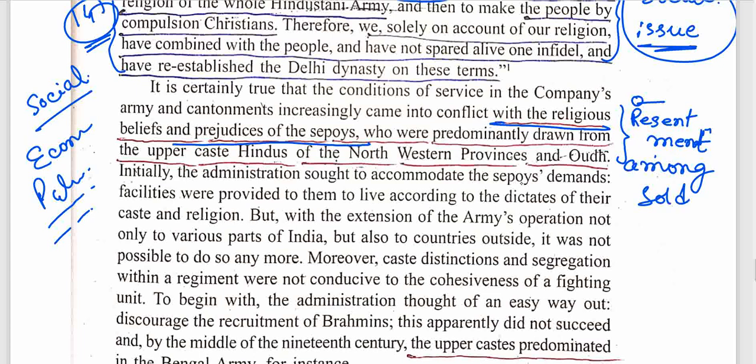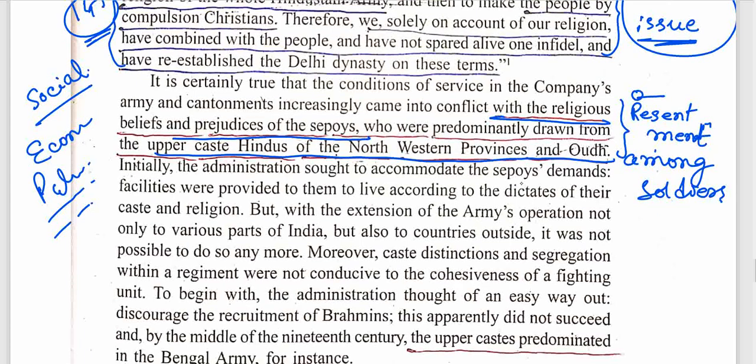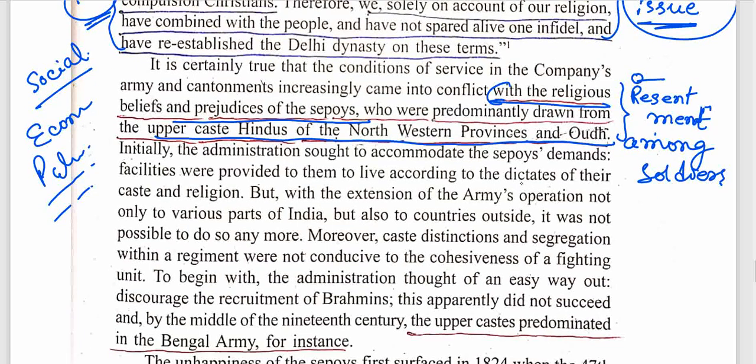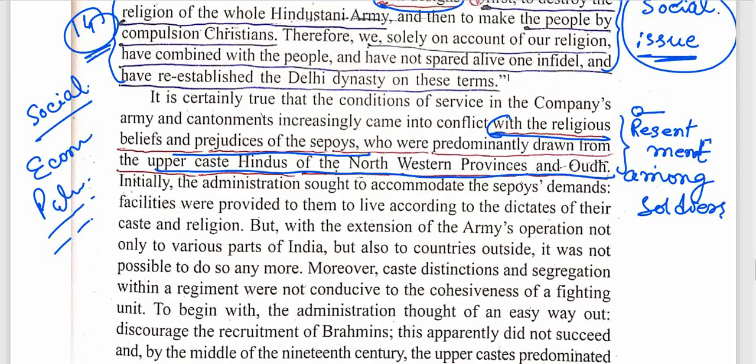Upper caste Hindus in the northwestern provinces and Oudh. So this is also very essential. I can definitely add this point also. It will become point 15.